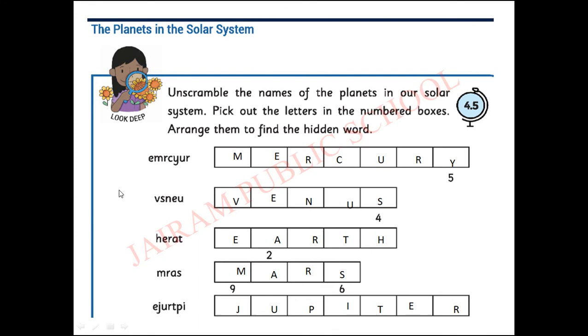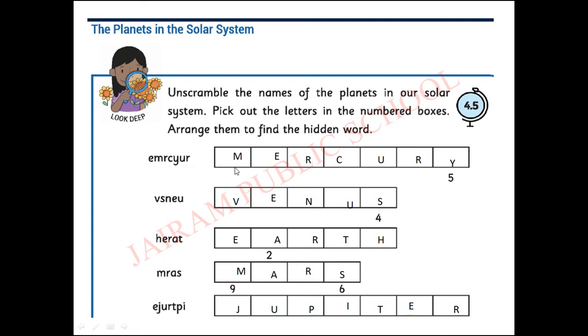Yes, now we are going to do this activity: the planets in the solar system. Yes, what are all the planets? 8 major planets. So you have to do this activity. Look deep. Unscramble the names of the planets in our solar system. Pick out the letters in the numbered boxes. Arrange them to find the hidden words. It's like jumbled words. Yes, they have given jumbled words here. You have to rearrange them properly. So they have given the clue here. What is this? The planets in the solar system. So you can easily find and write.